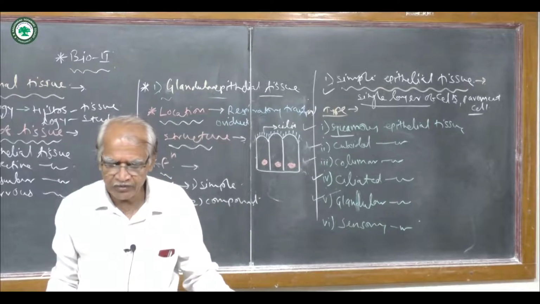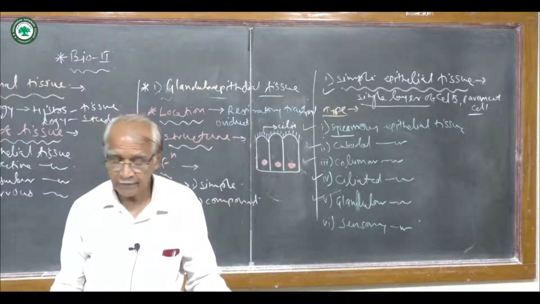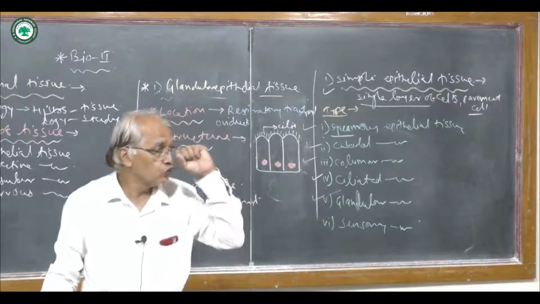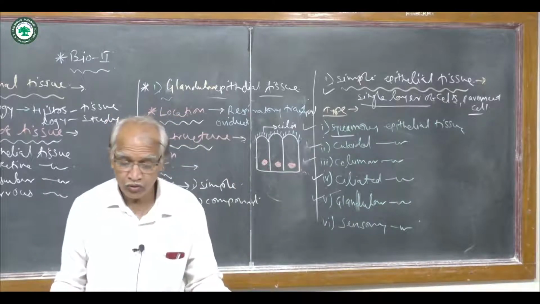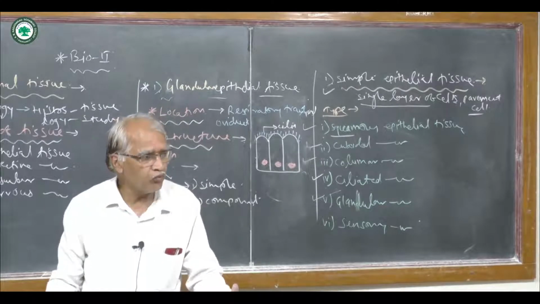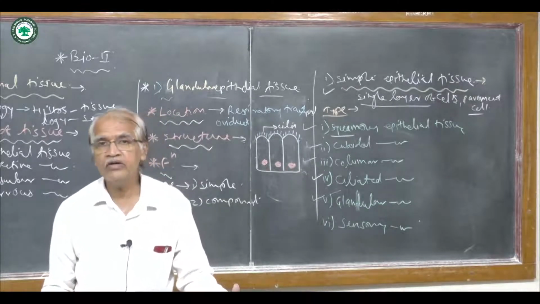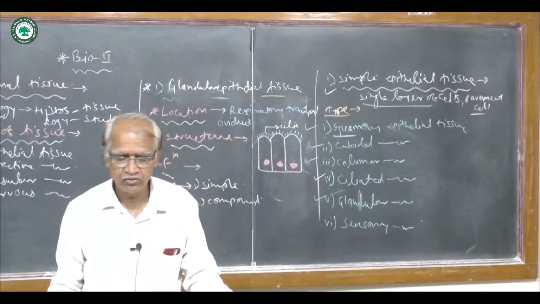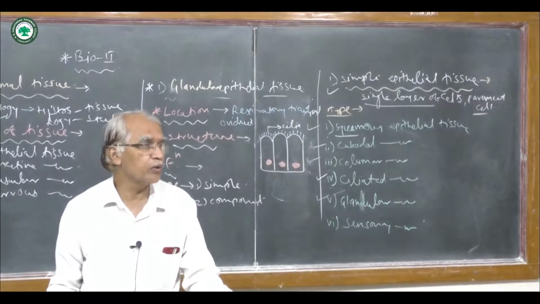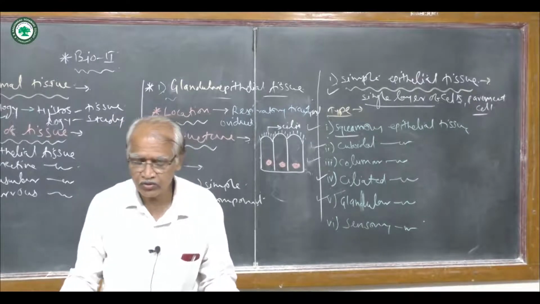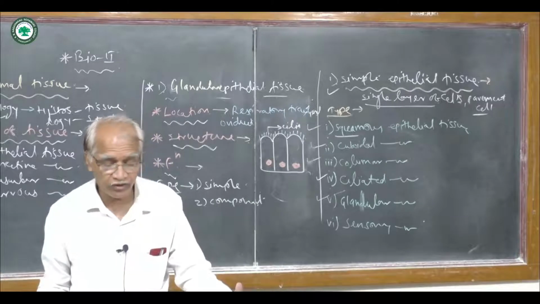The glandular epithelium may be made up of columnar epithelial tissue or cuboidal epithelial tissue, and each cell has a large nucleus situated toward the base, and they secrete their secretion or fine granules present in the cytoplasm.